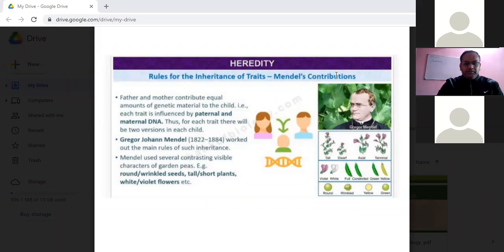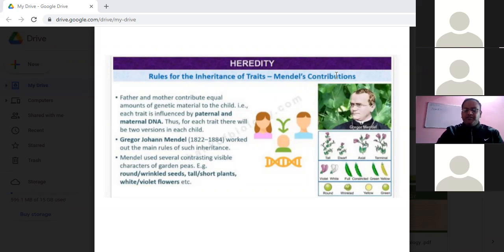Yes, Palak, you can unmute yourself. Mendel took the pea plant for his experiment because clear-cut differentiating characters are present. It can be self-pollinated and it can produce a number of generations within a short period of time. Very good. All the points you have covered. Very nice.